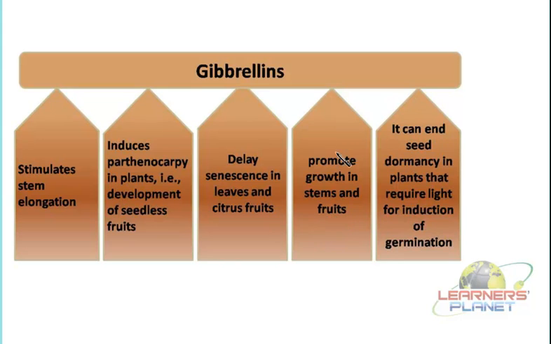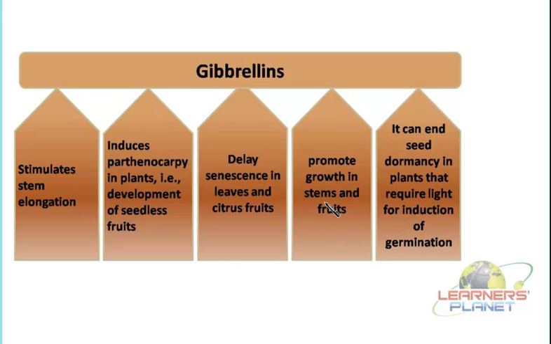Now because of these particular properties, that is of the stem elongation, they are even used in the process of plant tissue culture. That means in the laboratories, besides auxins and cytokinins, these gibberellins also have a very important role. See, those auxins and these cytokinins, they are supporting the cell division processes. They are supporting the development of shoot and the root, right, in the laboratories. But you know what? These gibberellins, they are not differentiating these parts, but what they are doing is the elongation.